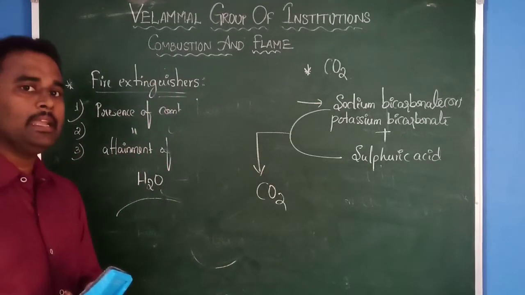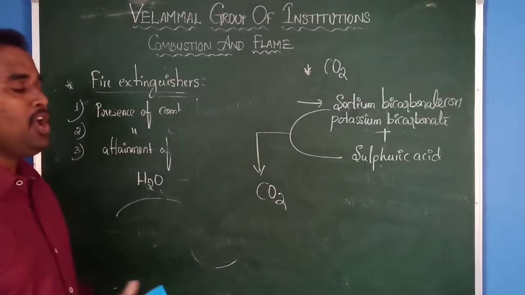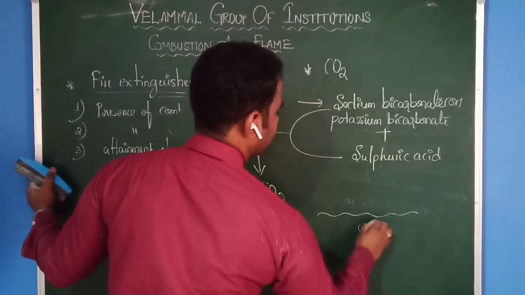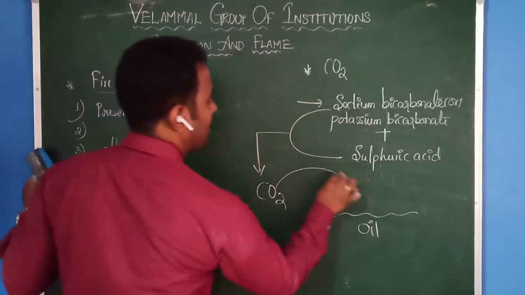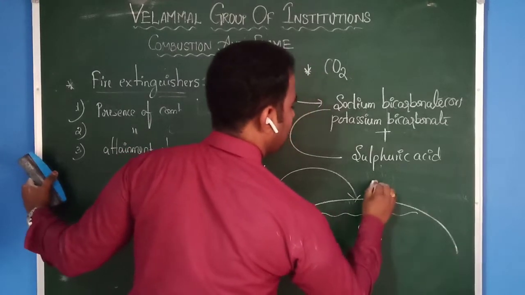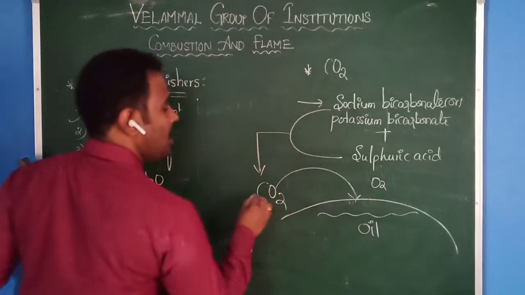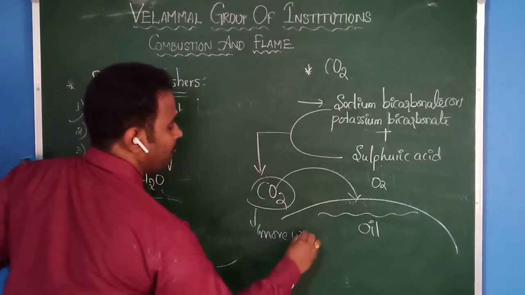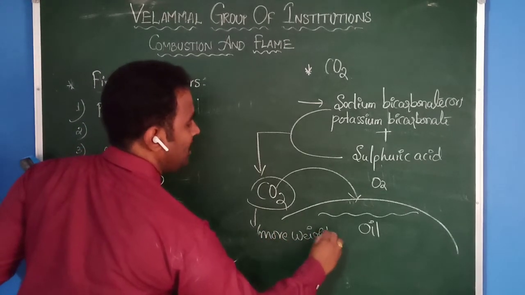In that case, what will happen? For example, this is oil. Now you pour carbon dioxide. What will happen? It forms a layer, and oxygen is above it, because carbon dioxide is heavier than oxygen.